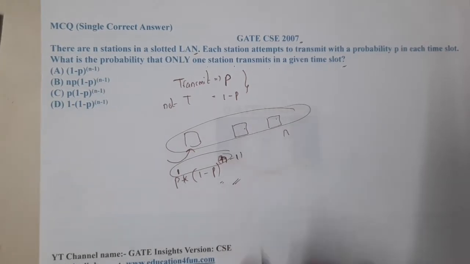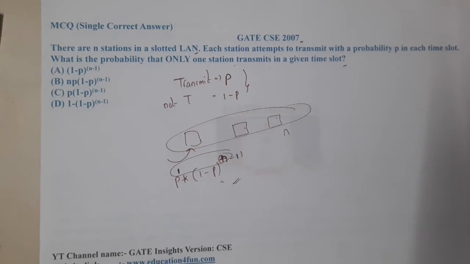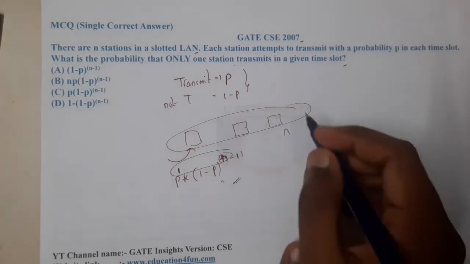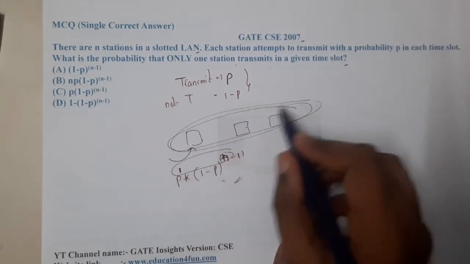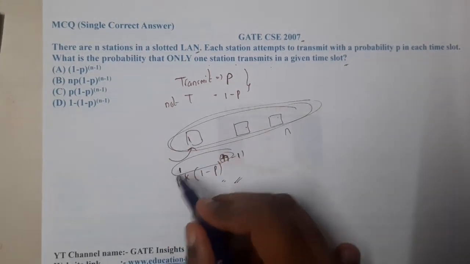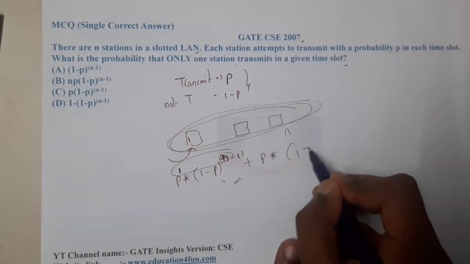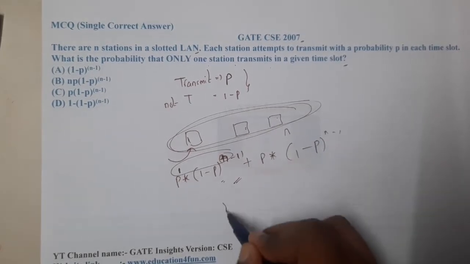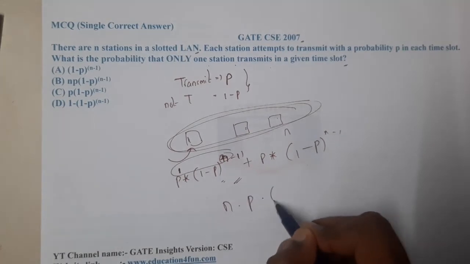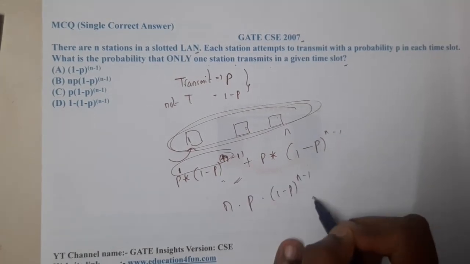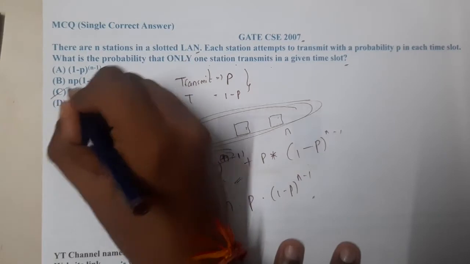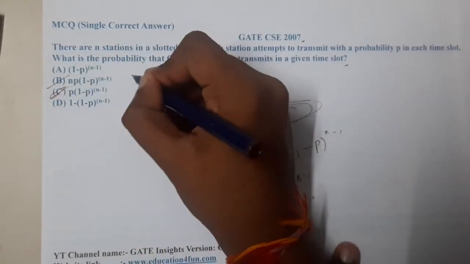What they asked in the question is the probability that only one station transmits in the given time slot. They are talking with respect to each and every one, not asking about just one. That is the reason why, for however many devices there are, that many times you add it. At the end you can write it as n into p into 1 minus p whole power n minus 1. That is option B, which is the correct answer.